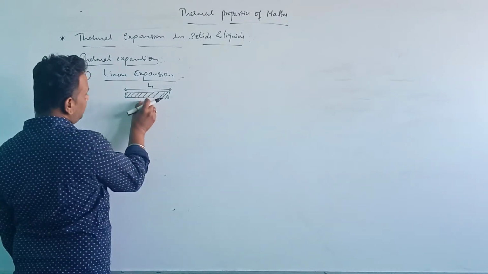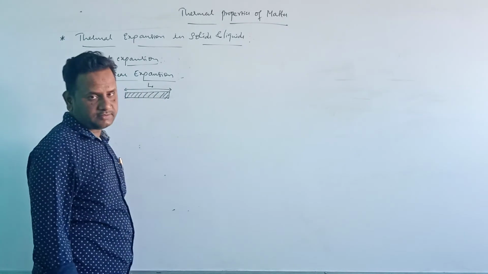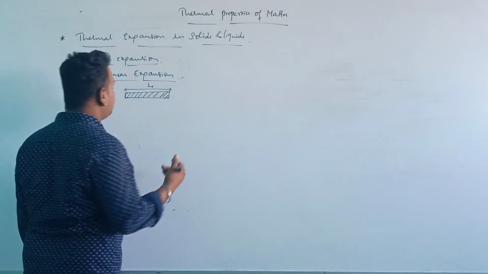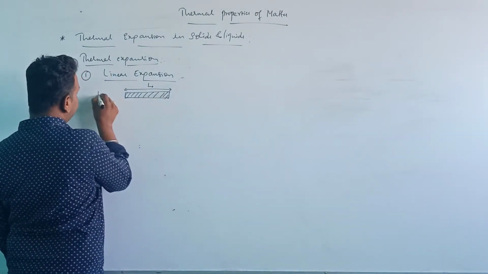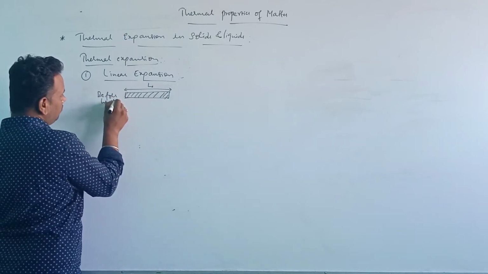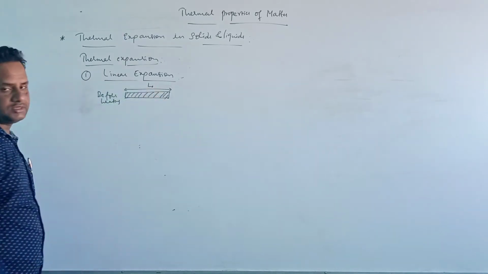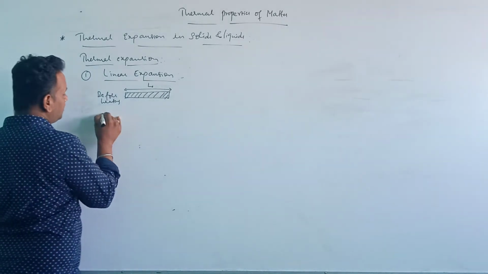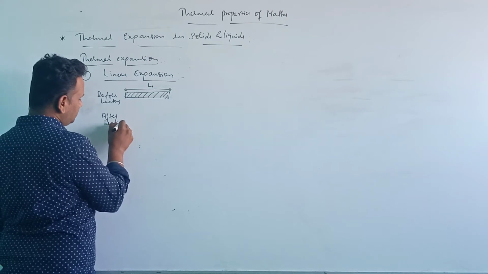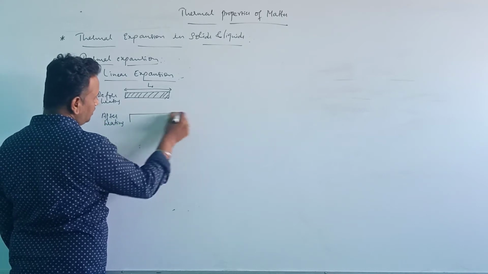When this metallic rod is heated, there will be an increase in its length. Before heating, the length of the rod was L0. After heating, the length of the rod will get increased.